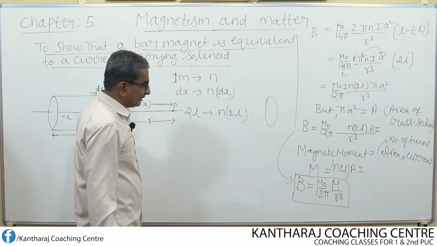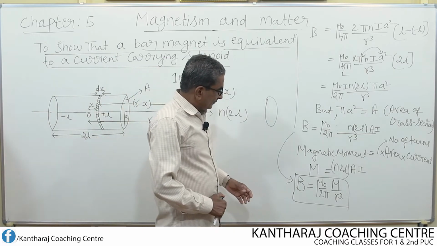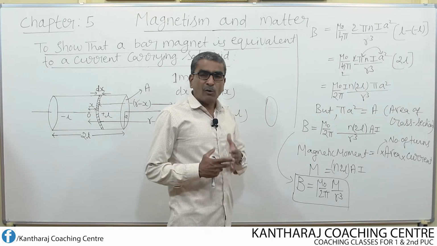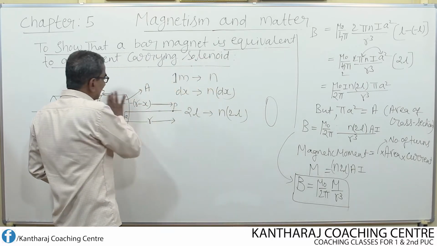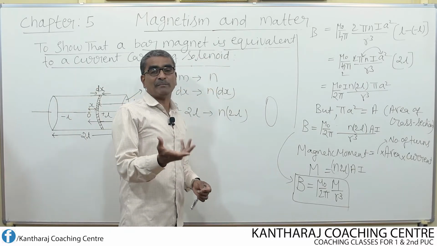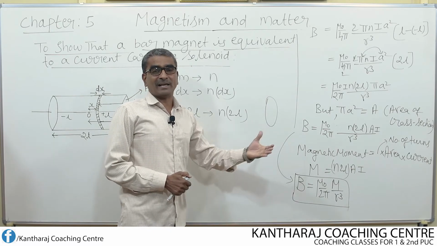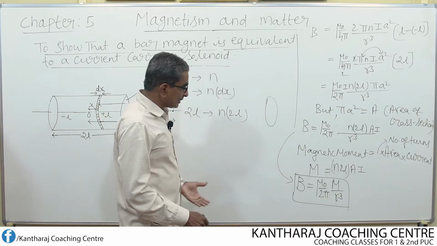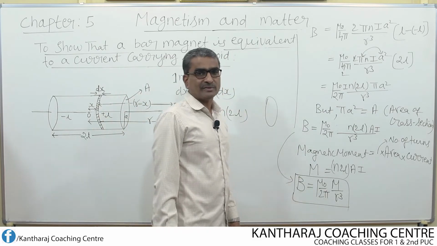See, this is the expression for the magnetic field at a point P due to the entire solenoid. Now the question is, just based on this equation, how can you say that a current carrying solenoid is equivalent to a bar magnet, or a bar magnet is equivalent to a current carrying solenoid? So how can we arrive at the conclusion based on only this equation?